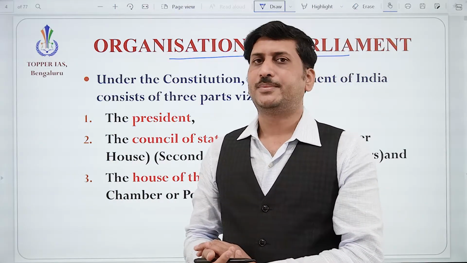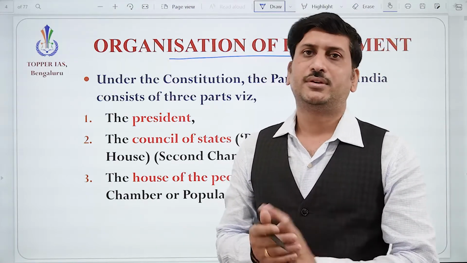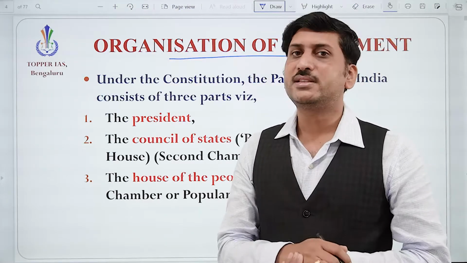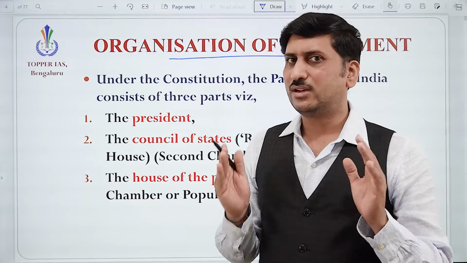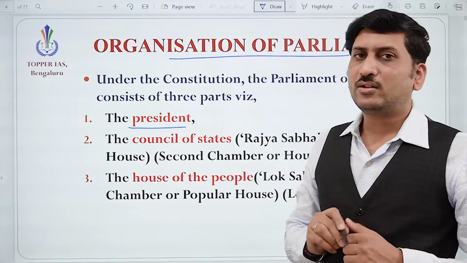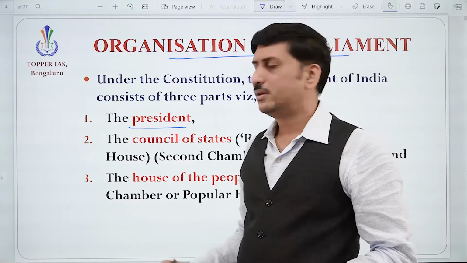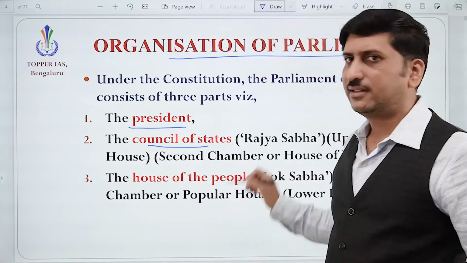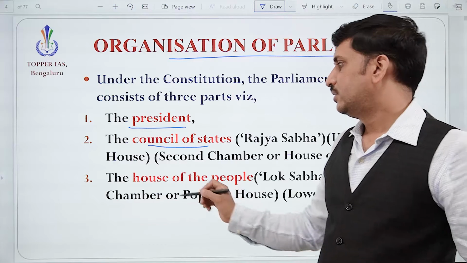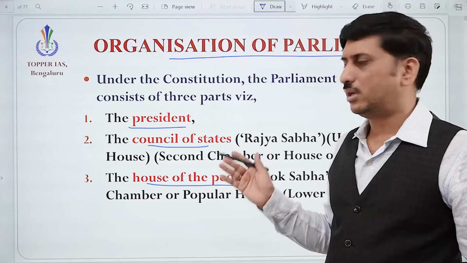So if the question is asked, who are all part of Parliament, or what Parliament consists of, the answer is not just Lok Sabha and Rajya Sabha, but it is also the president. It is also known as the President in Parliament system. So president, council of states, that is nothing but the upper house Rajya Sabha, and the house of the people, nothing but the lower house or Lok Sabha.